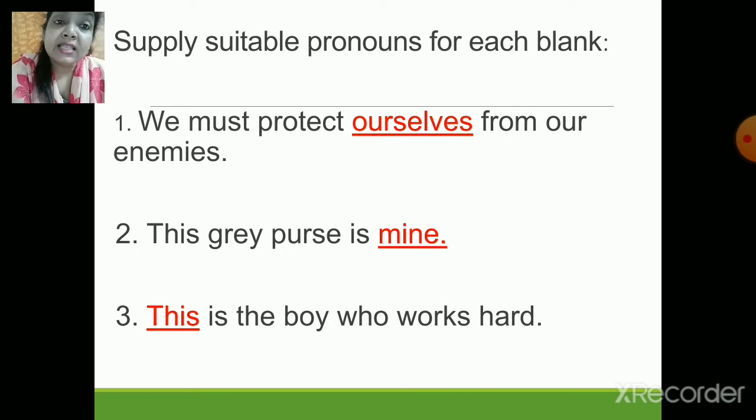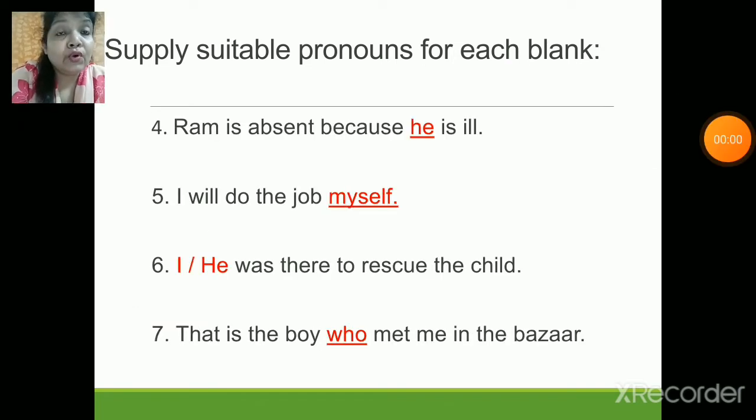Next one, this is the boy who works hard. So we are pointing out the boy, so that is a demonstrative pronoun. That's right. Now your fourth sentence is, Ram is absent because he is ill.